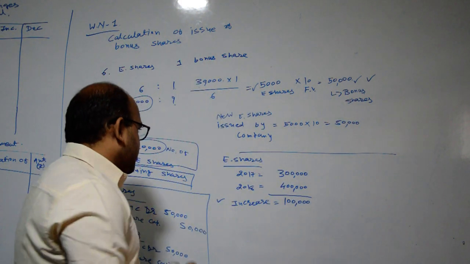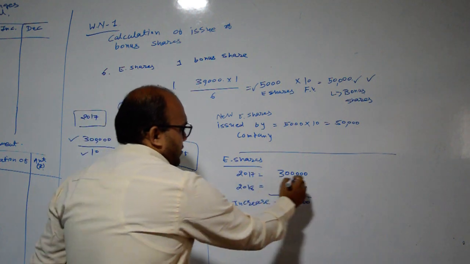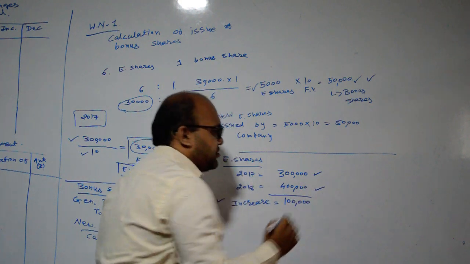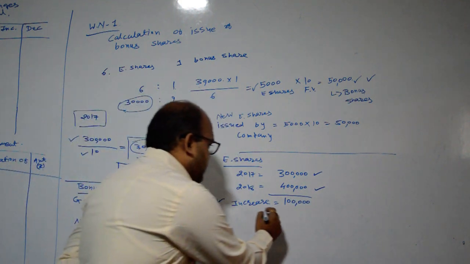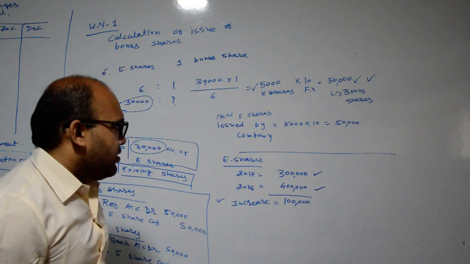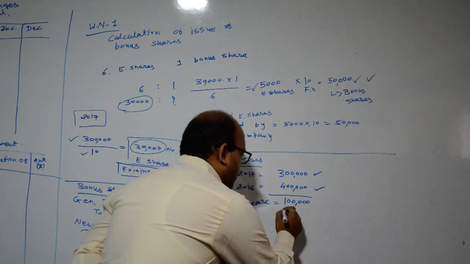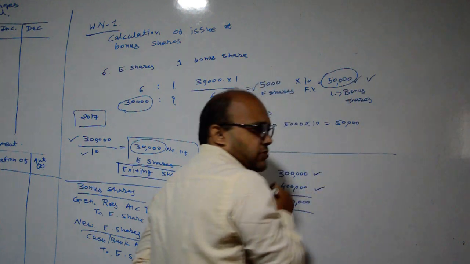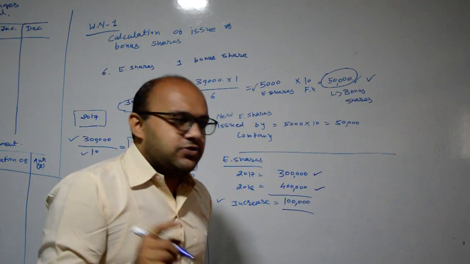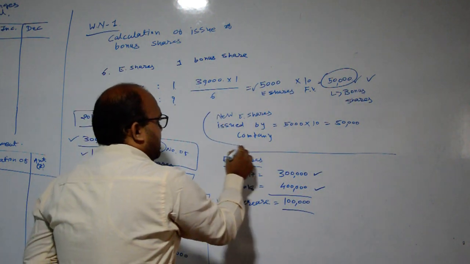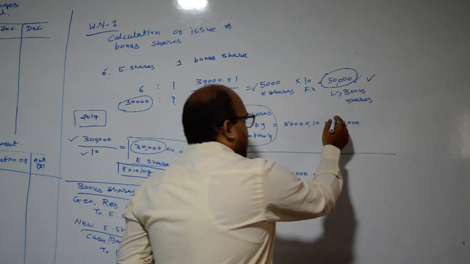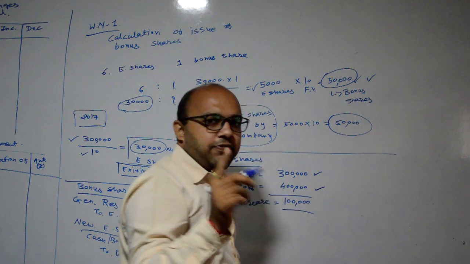If we check the balance sheet, equity shares in 2017 are rupees 3 lakh, and in 2018 rupees 4 lakh. So there is an increase of rupees 1 lakh. When there is an increase of rupees 1 lakh, the bonus share is issued for only rupees 50,000. So the balance 50,000 will be new equity shares issued by the company, 5,000 multiplied by 10, amounting to rupees 50,000.